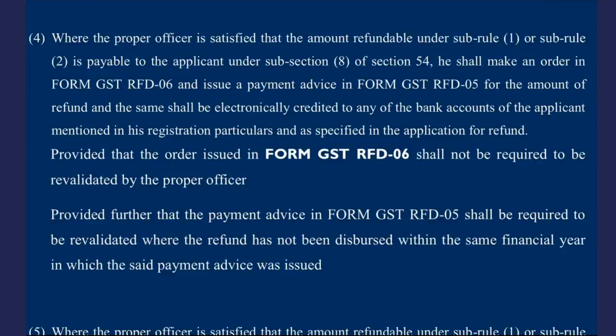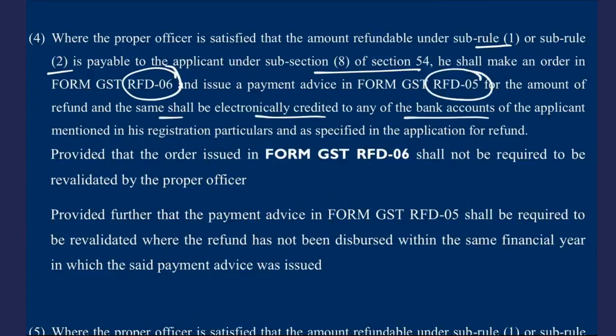It says that where the officer is satisfied that the amount refundable under sub rule 1 or 2 is payable to the applicant under section 54, he shall make an order in RFD 6 and issue payment advice in RFD 5 for the amount of refund, and the same shall be electronically credited to the bank account which he has given along with his registration particulars or specified in the application for refund. Simple.